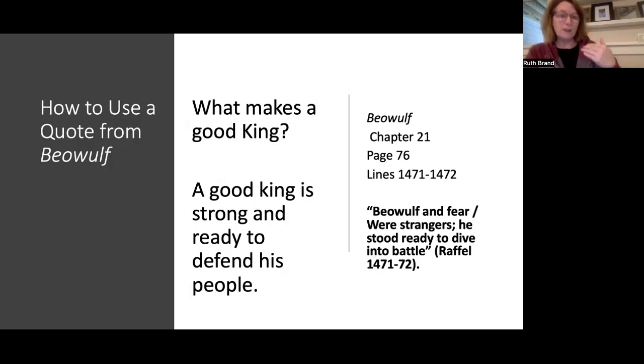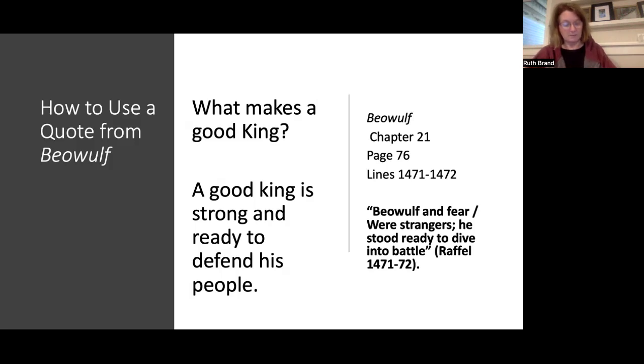But I want to support that with a quote from the book. And so it might be helpful for you to have your book handy so you can turn. I've identified a quote that supports this claim, that a good king is strong and ready to defend his people. And I found it in chapter 21. If you want to scroll and look at it with me, you certainly can. Scroll through your book, chapter 21, and it's on page 76.